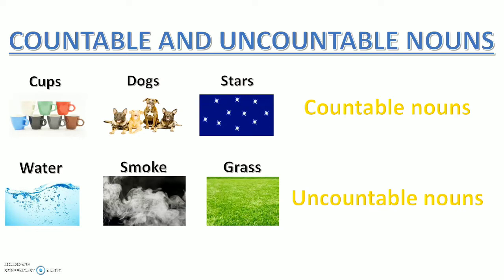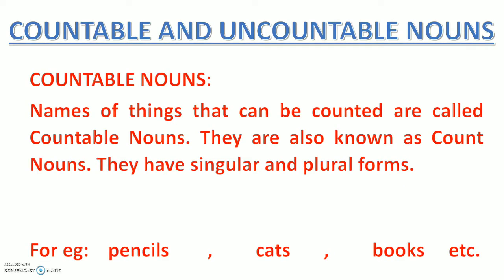Okay, so hope the meaning of countable and uncountable noun is clear. Now let's understand them in depth, right? Okay, what are countable and uncountable nouns? Their meaning: countable nouns, names of things that can be counted, are called countable nouns. The things that we can count, their names we call countable nouns. They are also known as count nouns. In short form we can also call them count nouns, right? Because we can count them.